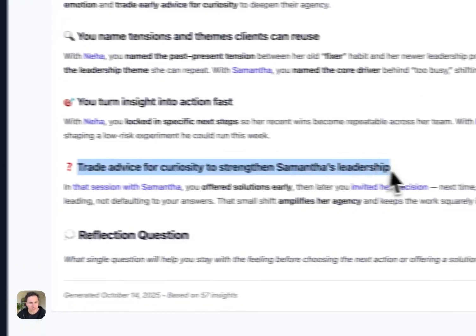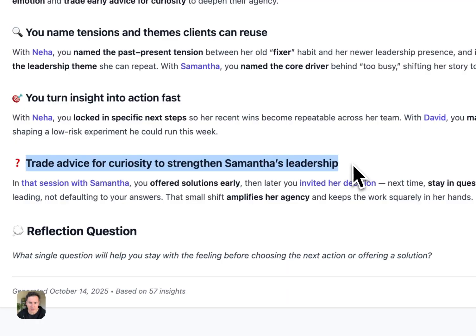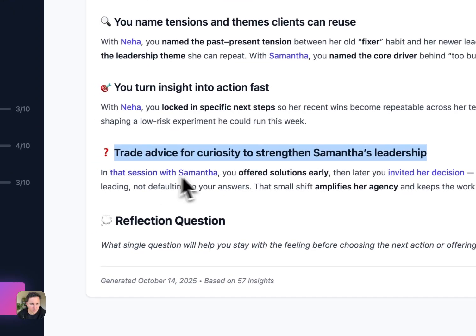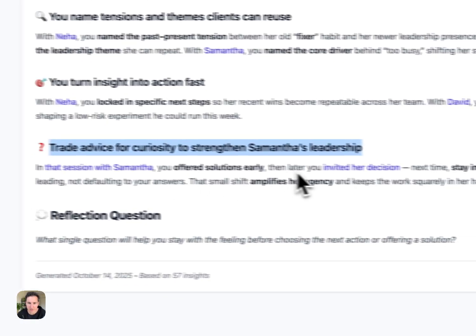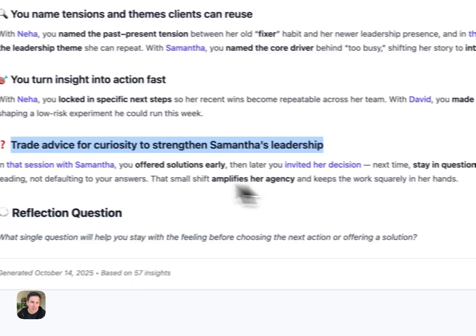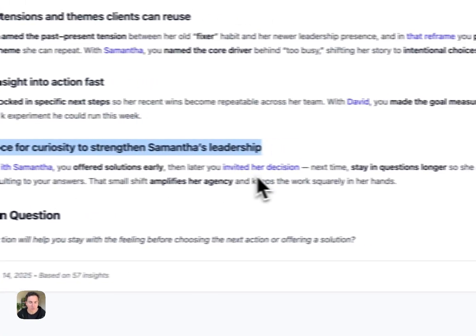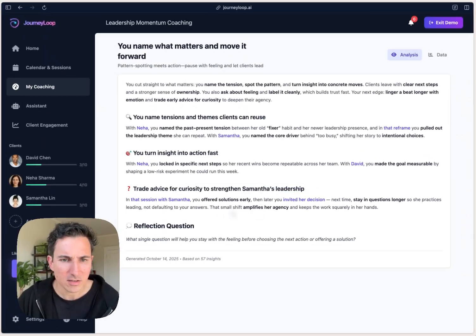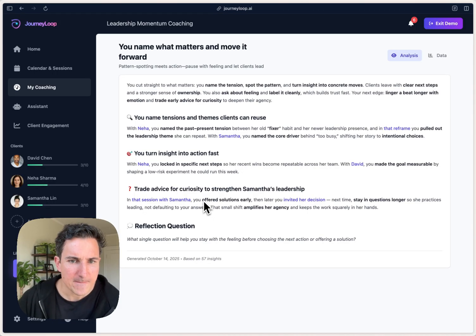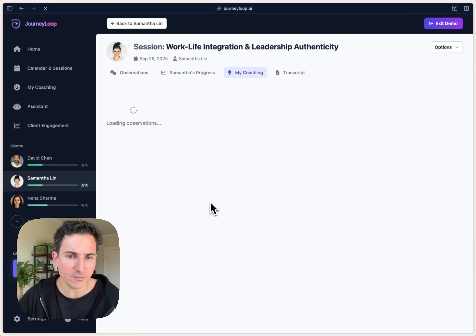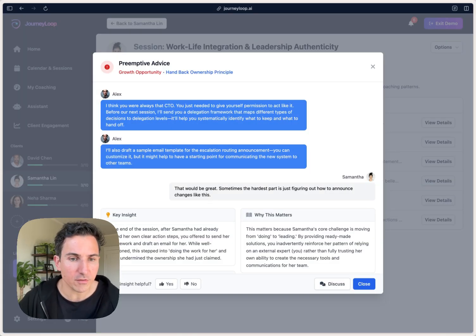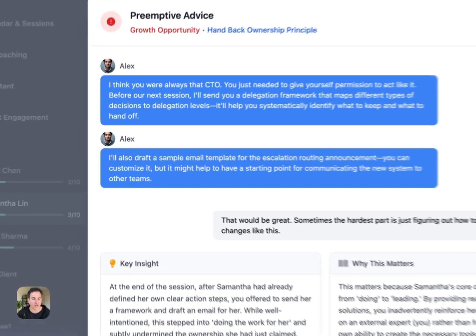It says, trade advice for curiosity to strengthen Samantha's leadership. In that session with Samantha, you offered solutions early, then later you invited her decision. So you can see it already connects 2 moments from 2 different coaching sessions, which is amazing. So if you read this as Alex, you're like, offered solutions early. What does that mean? You don't have to trust us, but you can always verify by clicking on that specific moment, and we'll take you right to the part of the conversation of your coaching session that surfaced this insight.